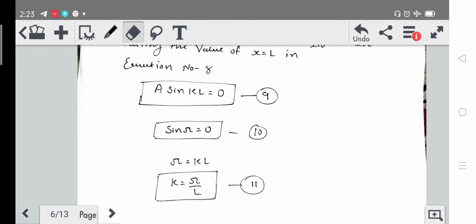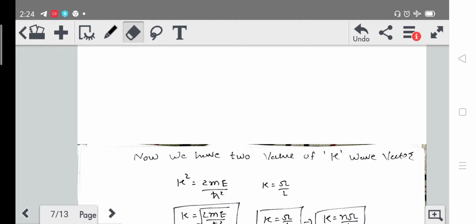So we can also multiply by an n term, because if we multiply by n, the value of pi by l will not change. So we will consider k is equal to n pi by l. Now we have two values of k.